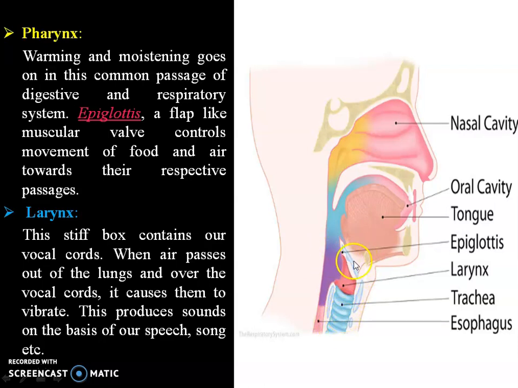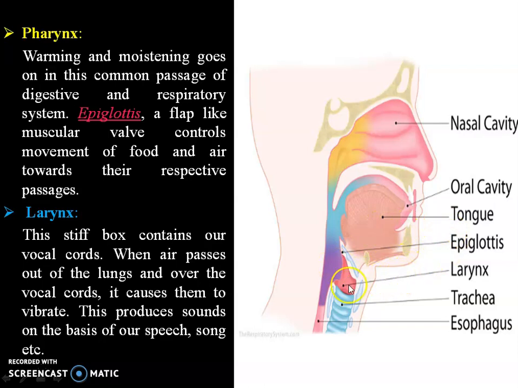So we can say, subhanallah, the epiglottis acts as a flap-like structure, a gate which divides the two. If you are breathing in air, it takes air through the trachea or windpipe, and if you are swallowing food, it goes through the food pipe. So it prevents air or food from changing the ways of both.